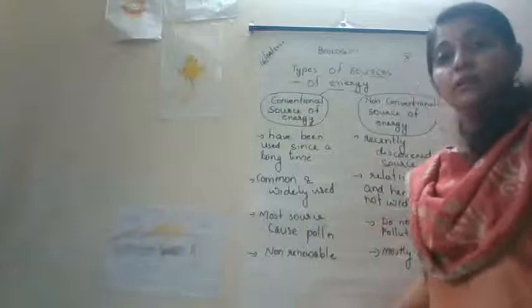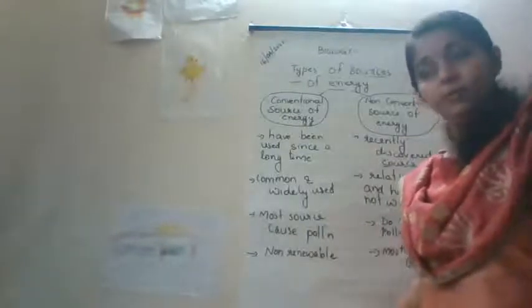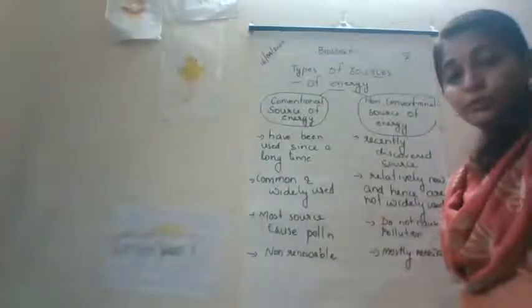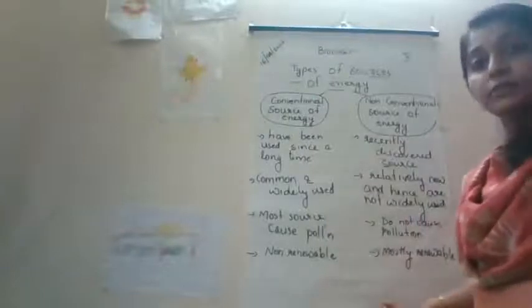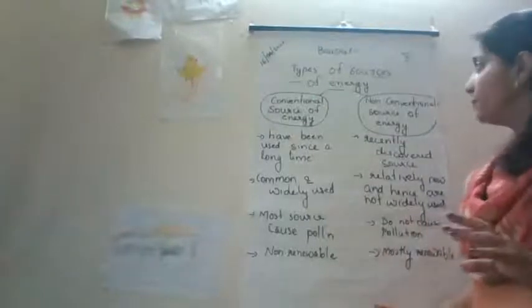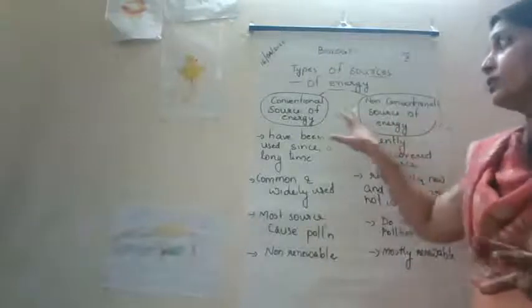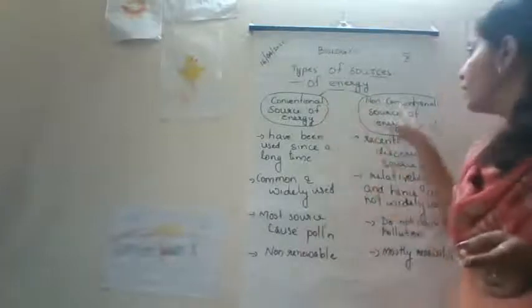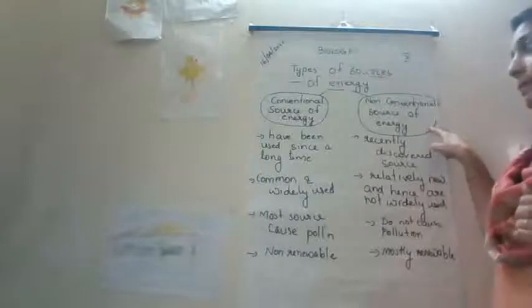So by that we have come to the end of the introductory part of this chapter. Now we have to study this chapter, that is sources of energy, in detail. First we have to start with the types of sources of energy. There are two main types of sources: one is conventional source of energy and the other one is non-conventional source of energy.